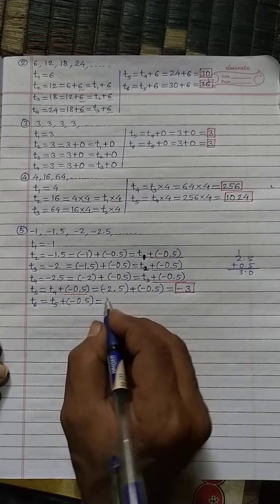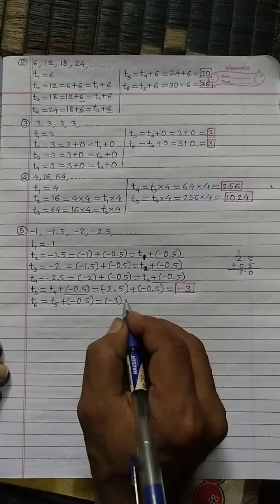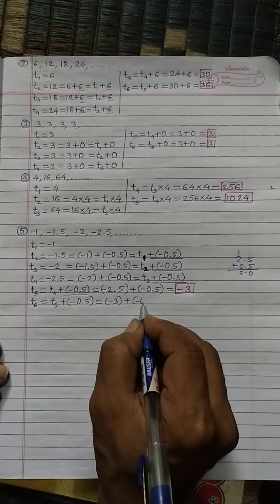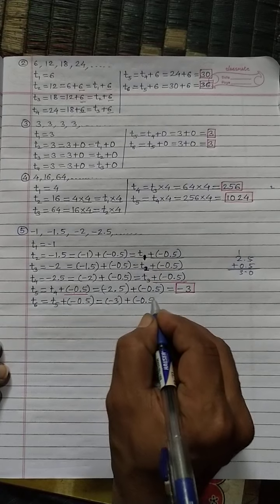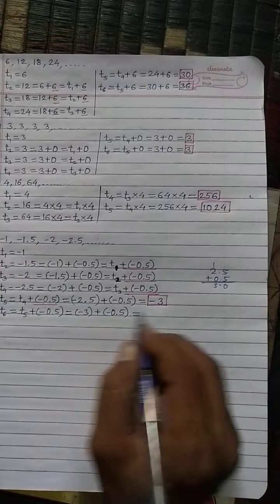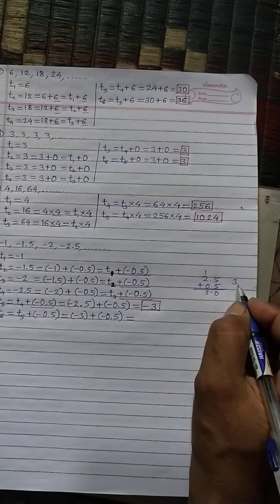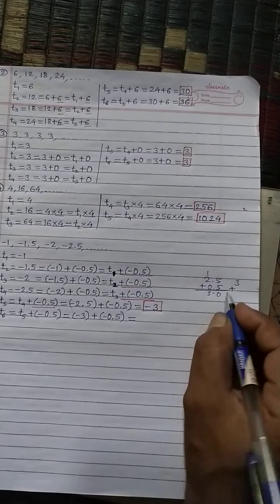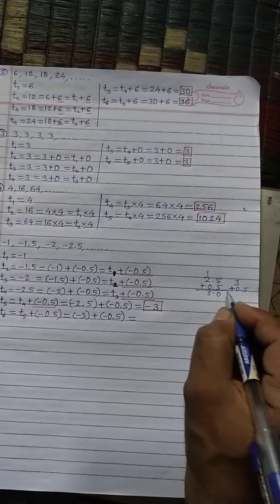T5 is -3 plus -0.5 is equal to minus, and here 3 plus 0.5.